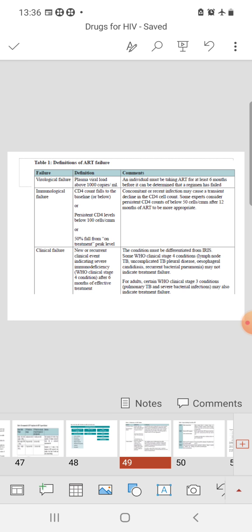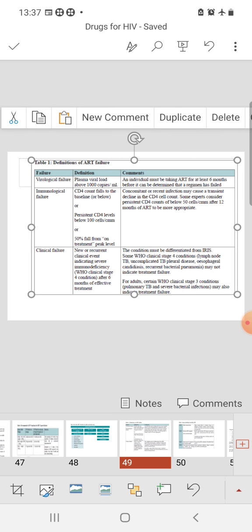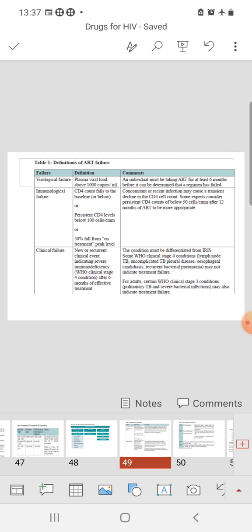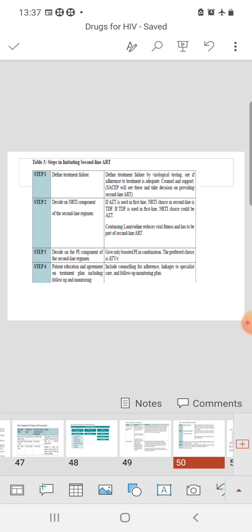So suppose it has not fallen to 100, but suppose during the treatment the patient's CD4 count was 400, but now it is below 200, then it is also called immunological failure. And clinical failure means a new or recurrent clinical event indicating severe immunodeficiency, WHO clinical staging 4 condition after 6 months of effective treatment, that is also called clinical failure. That means we have to change the therapy, not that existing therapy should be discontinued.